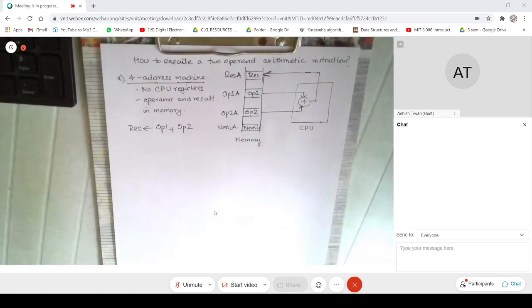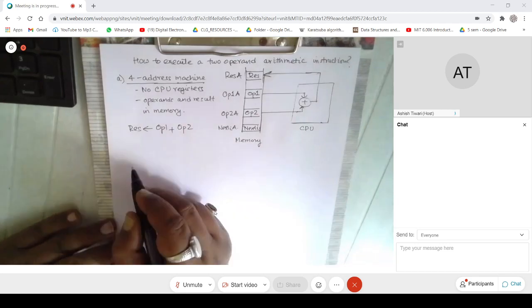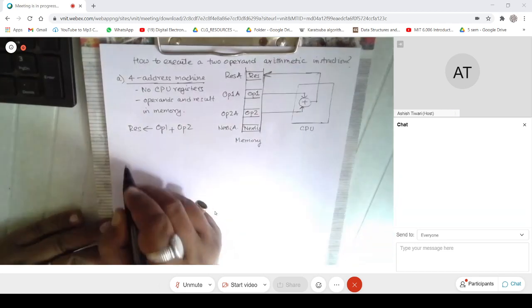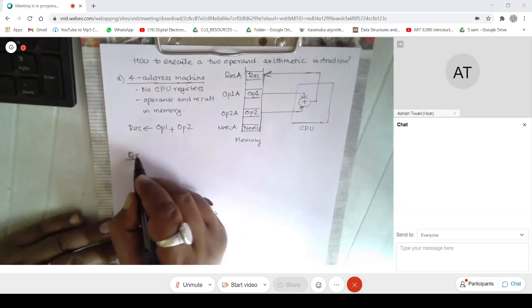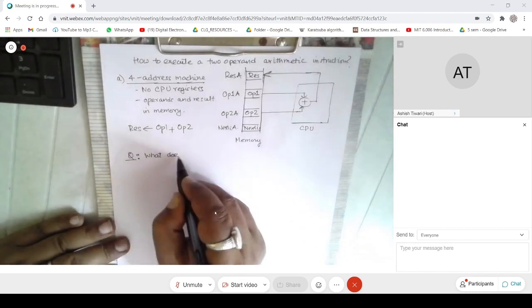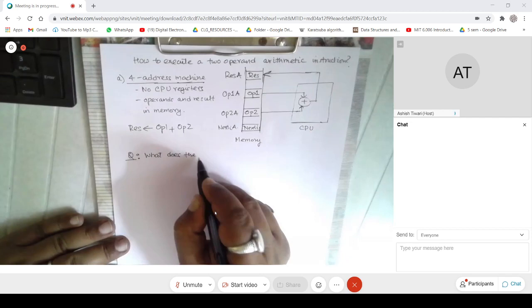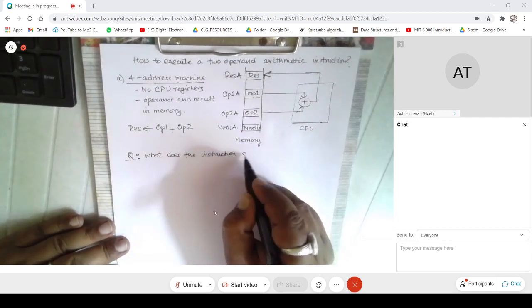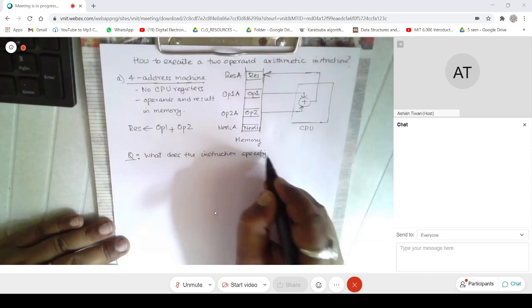And then you have the next instruction also. Now what is the question? I can pose a question: what does the instruction specify, or you can say encode?